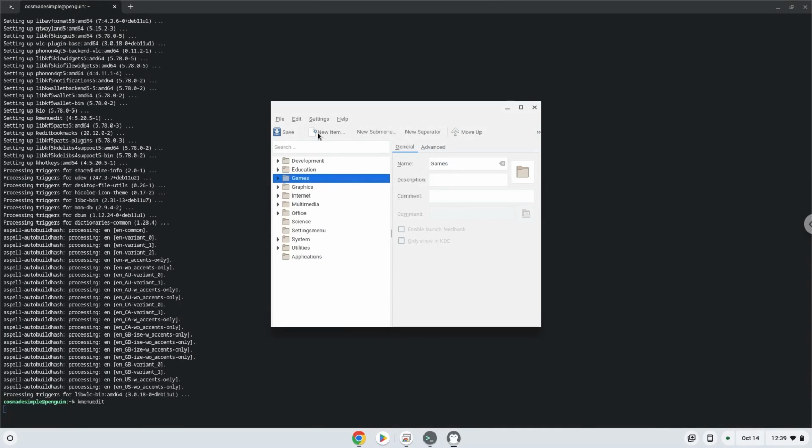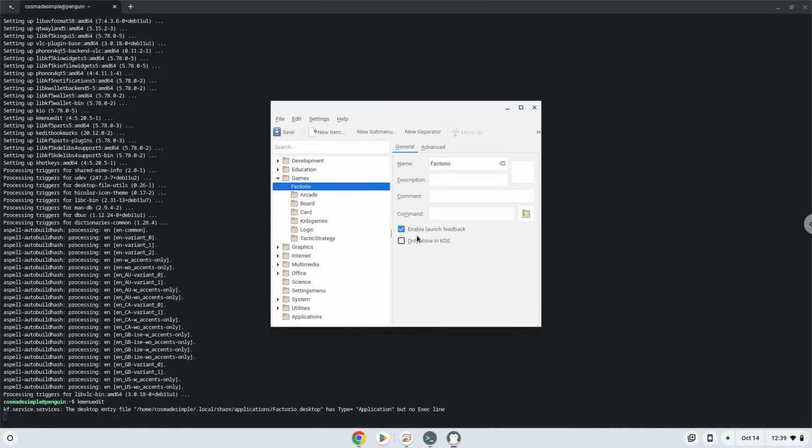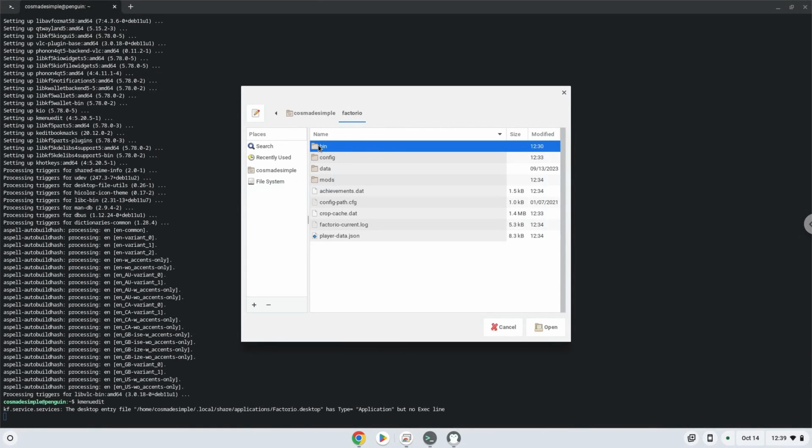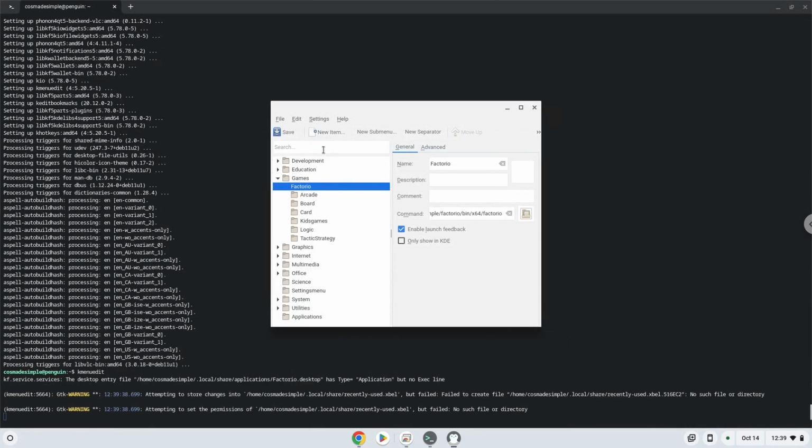Choose a name of your choice for the desktop entry. Command is the executable package. Save the launcher.